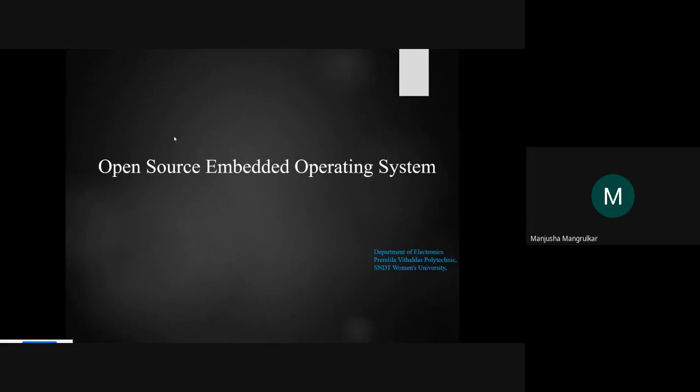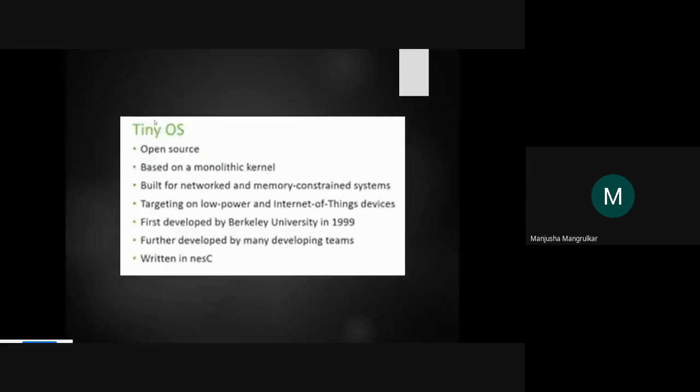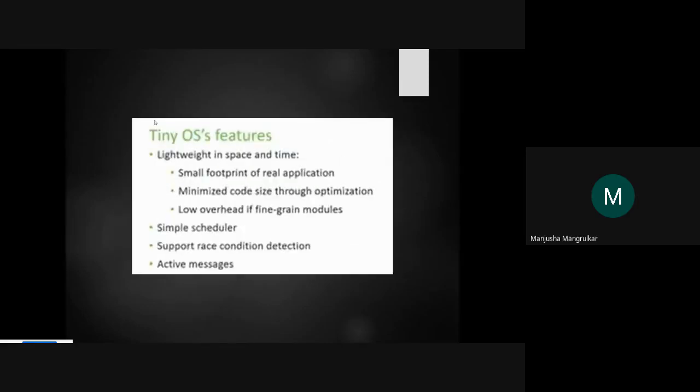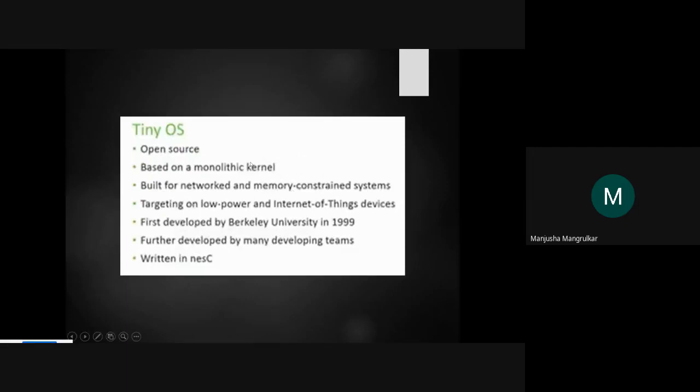Contiki is used for modular kernel architecture. Tiny OS is used for monolithic kernel architecture, and RIOT is used for microkernel architecture, right? It is small, and it depends on your application what is required and which operating system we should use.